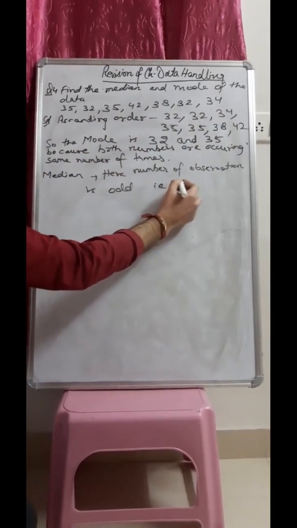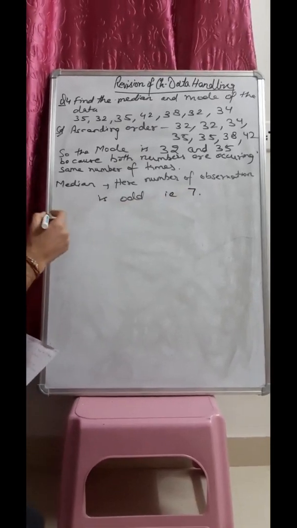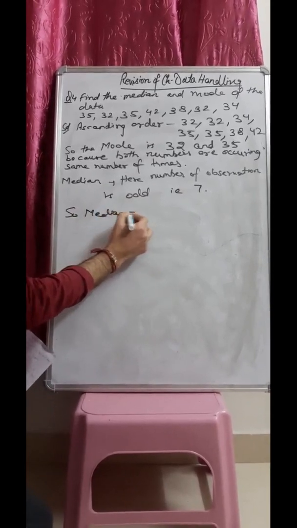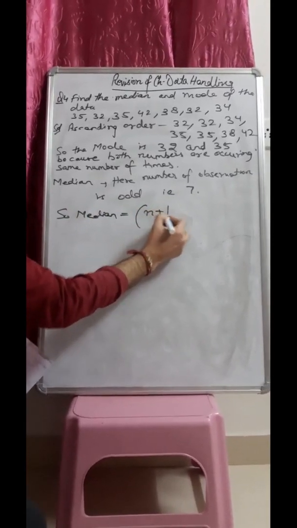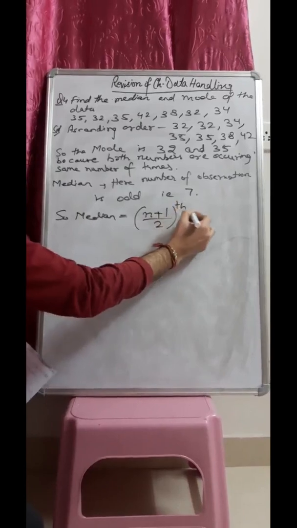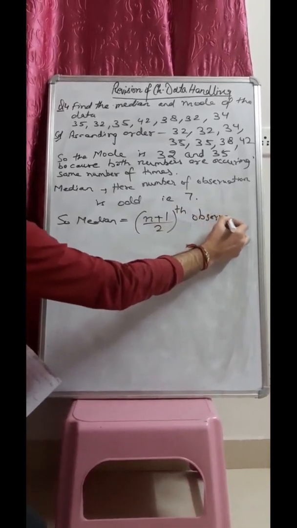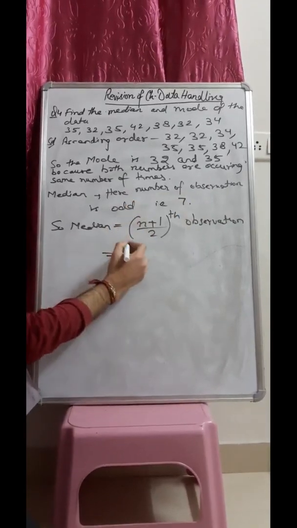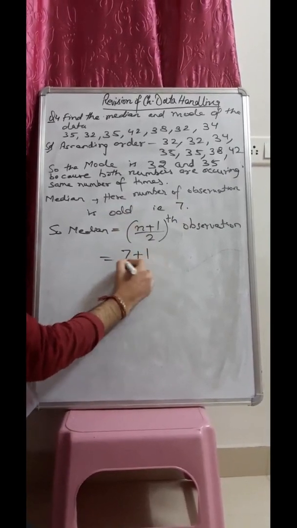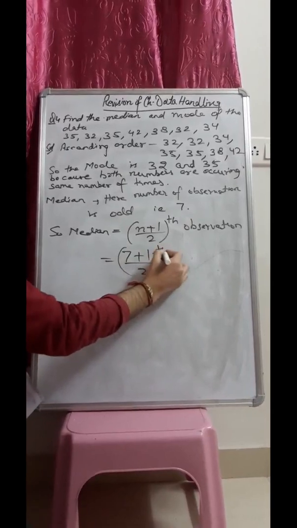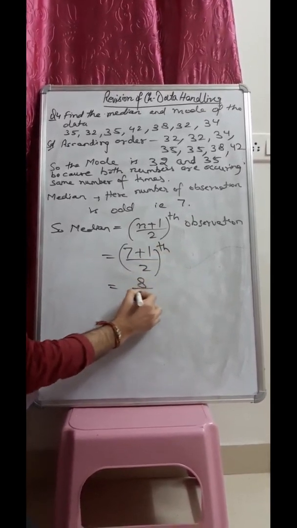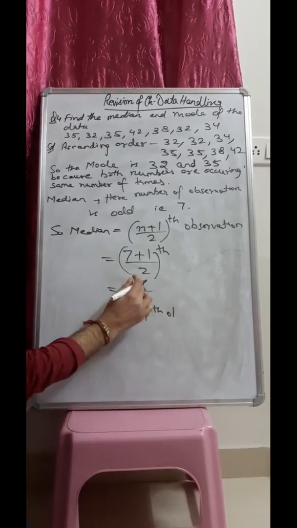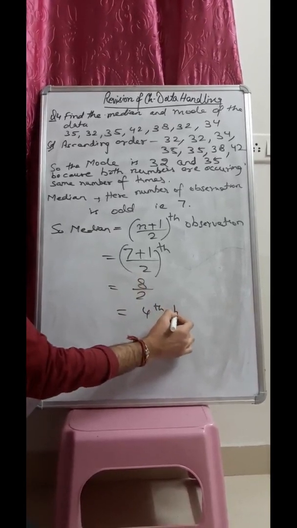So median formula will be n plus 1 upon 2 observation. So here n is 7. That means 7 plus 1 divided by 2. So that gives you 8 upon 2, that means 8 divided by 2 gives you 4th observation.